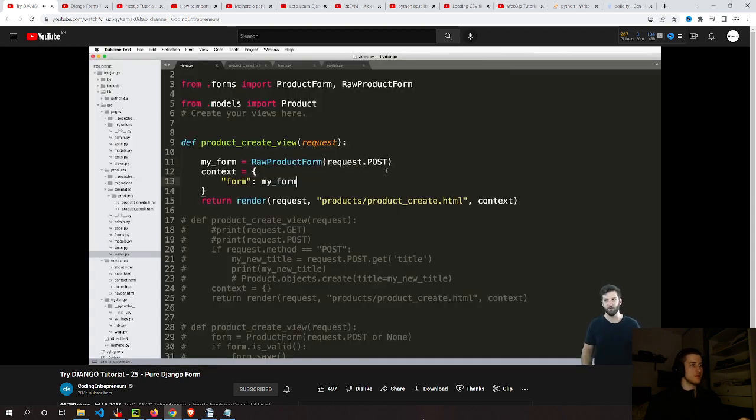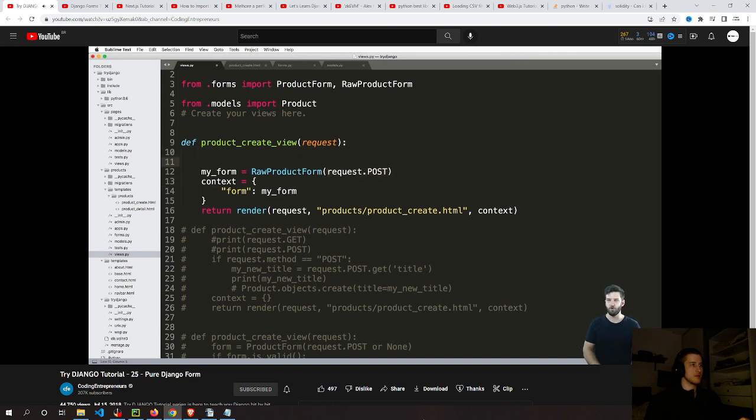Well, it has to do with what I initialize it with. So I have it in as request post. So let's make this work using kind of a long way at first. We'll say if request.method equals post, right? That's built into the request object itself that's being passed. So if the method is equal to post, then I'll actually use that data in my form. In other words, I'll pass in that request post data as I initialize my form.